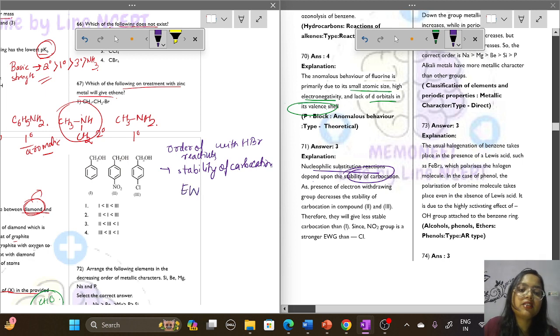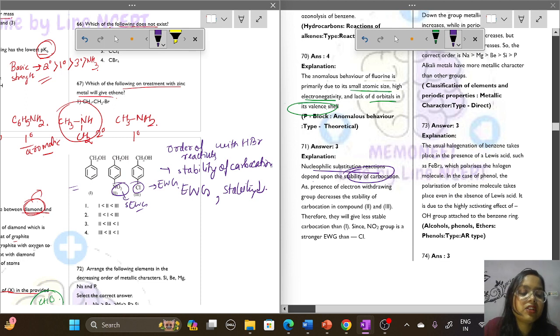Also, we know that if an electron withdrawing group is present, it will decrease the stability of the carbocation. In the first option there is no electron withdrawing group. In the second option, NO2 is a strong electron withdrawing group, and Cl is also an electron withdrawing group. So what will be the order? NO2 has the least stability, which means it will react the least.